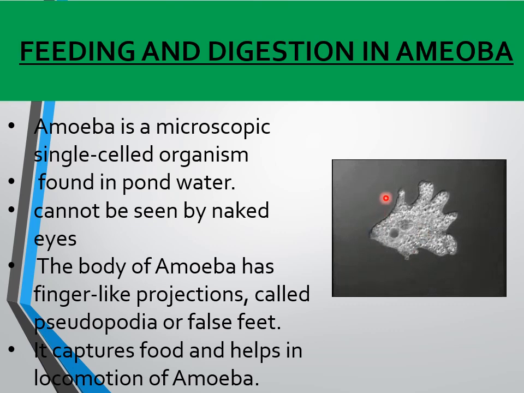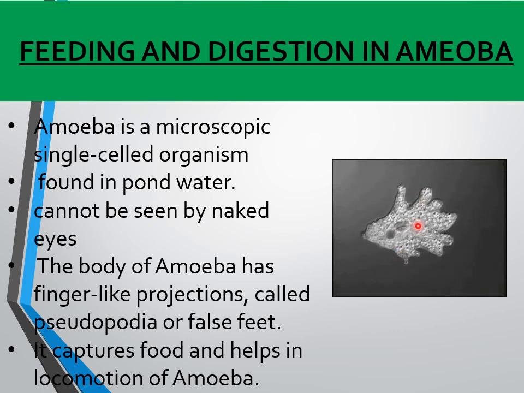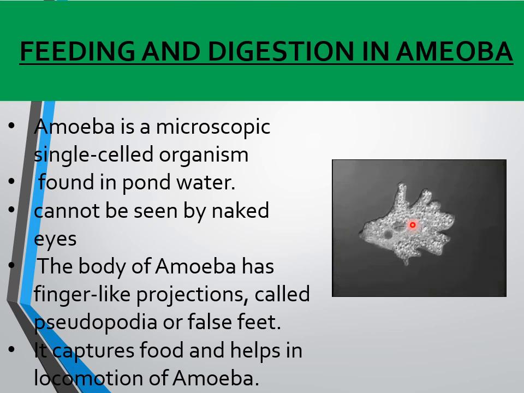The digestive juice present inside the food vacuole acts on the trapped food. With these digestive juices, it breaks down the food, the tiny animals or plants, into simpler substances.